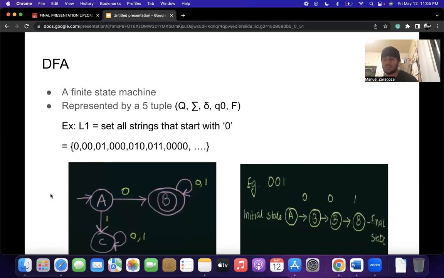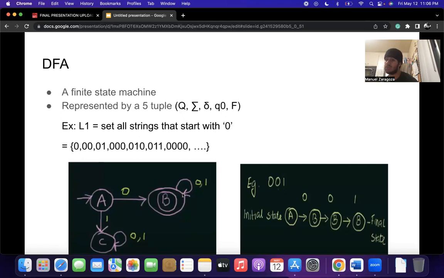To do this problem, we start with state A, which is the initial state. If we get input 0 in state A, we send it to the next state, which is B, and we make that state double. A double circle means this is the final state. Whenever a string reaches the final state, the string is accepted, and if it doesn't, the string is rejected. After reaching the final state B, whether the input is 0 or 1, it will stay in the final state itself.